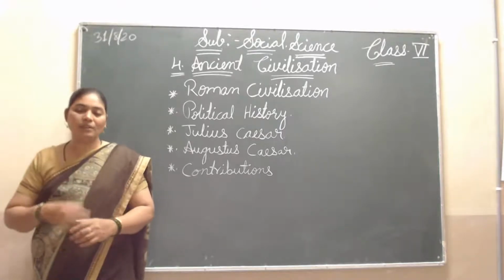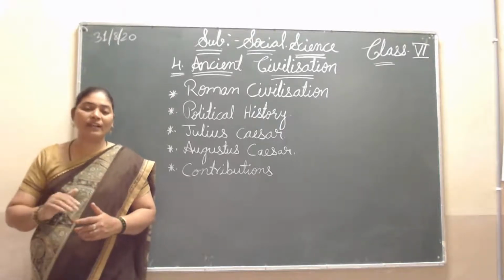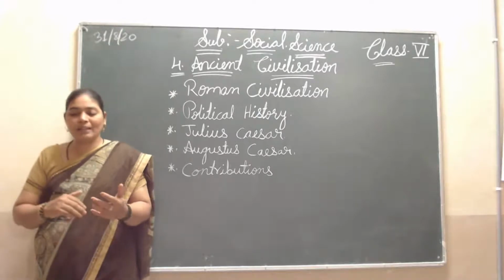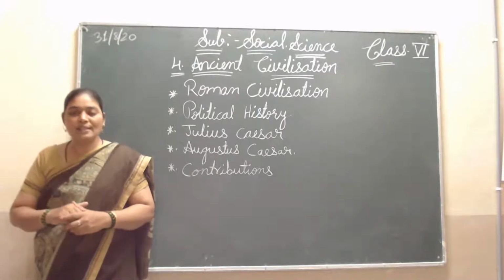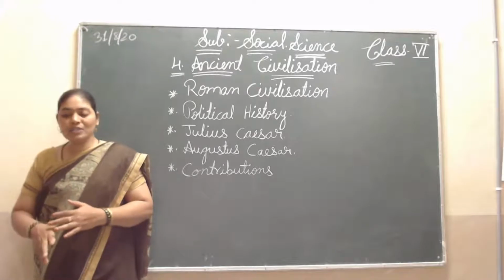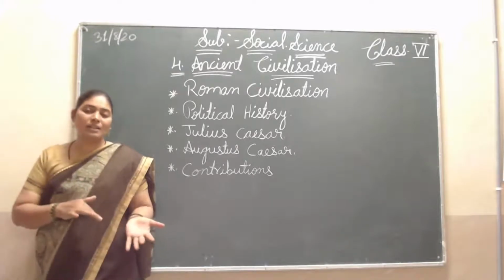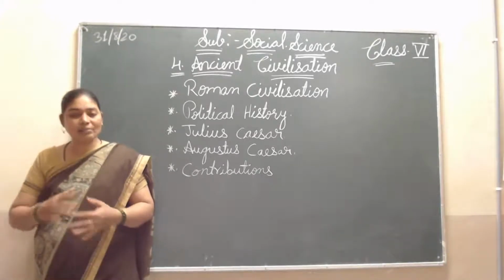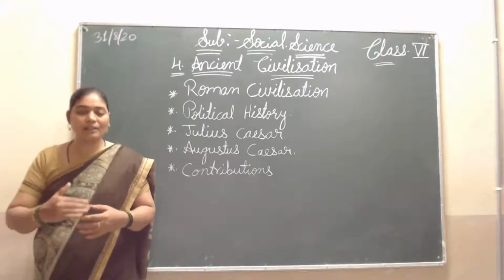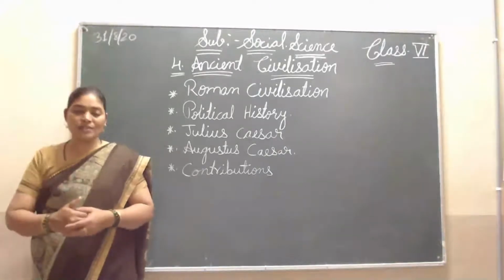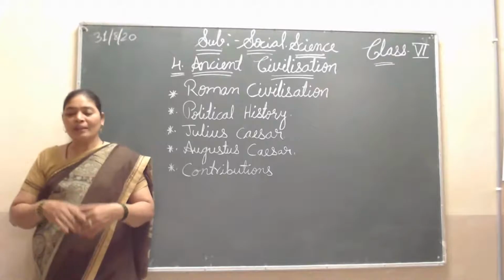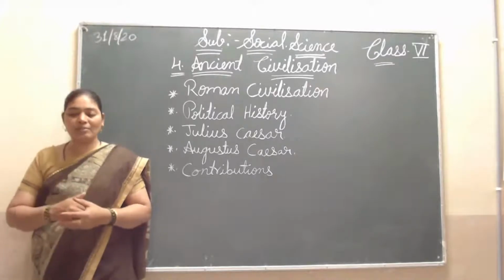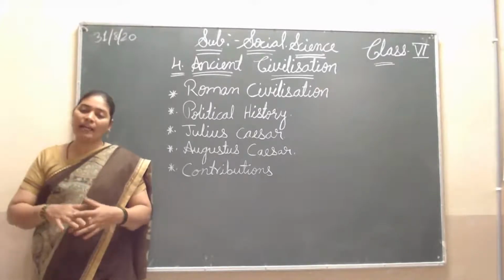They both defeated the king Lepidus, and then Mark Antony and Augustus Caesar ruled. After some more time, Augustus Caesar also defeated and killed Mark Antony.